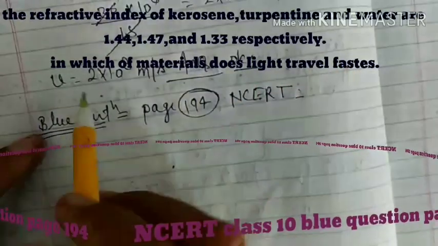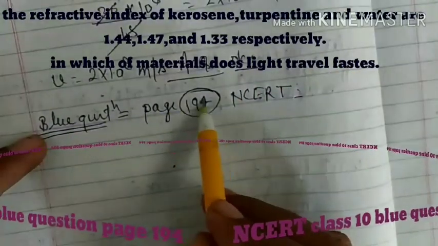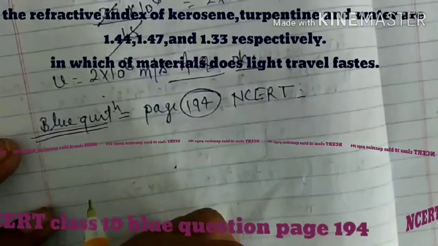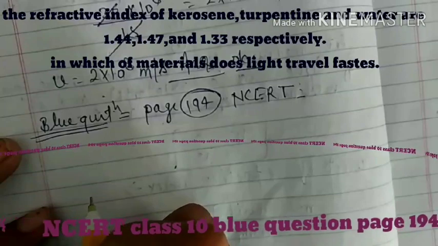And second question is blue question, page number 194 NCERT. In this question it is given that the refractive index of kerosene, turpentine and water is given.